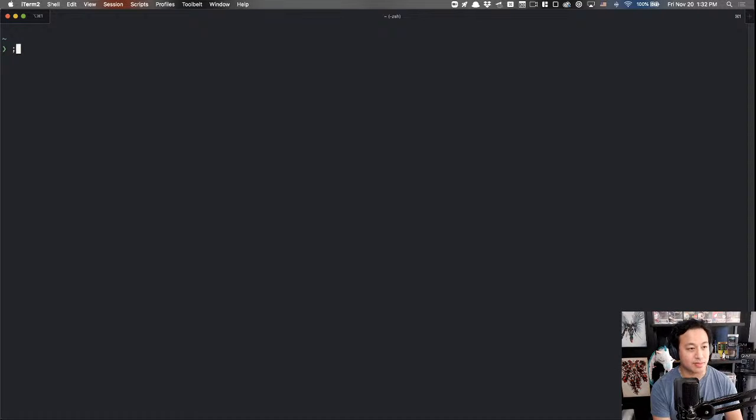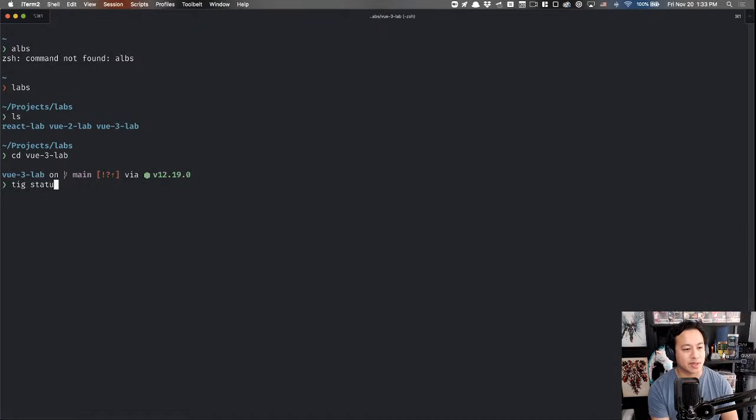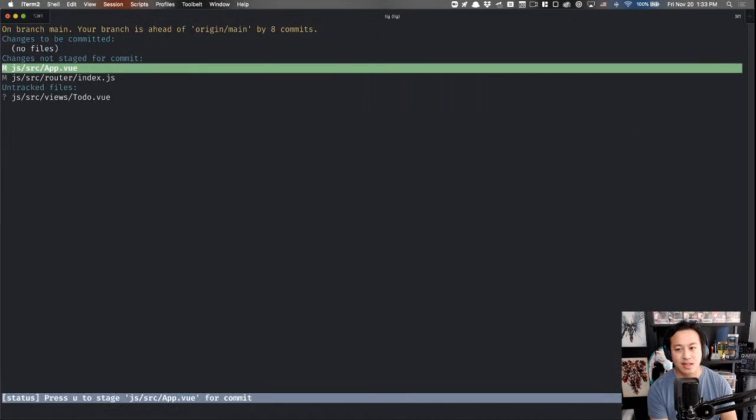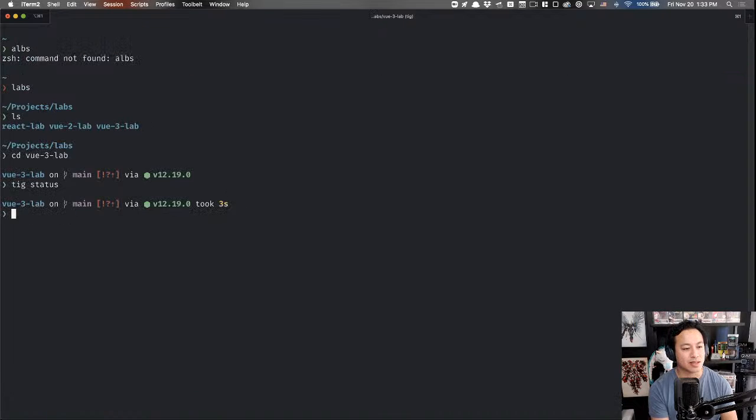All right, so let's see. I need to go to my lab folder. I created an alias to switch me over, so this would have been the equivalent of cd projects lab. And we need to go into my Vue 3 lab because we are still experimenting with this. This game has a bit of ways to go. And then I have 2 different folders in here.